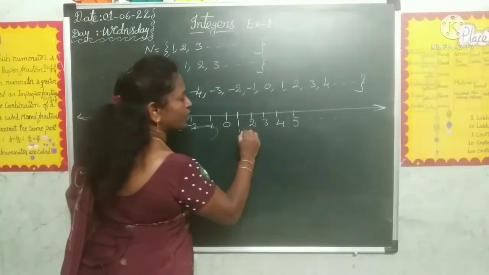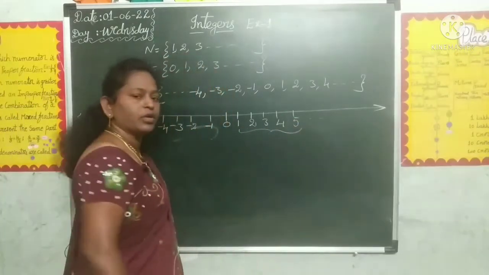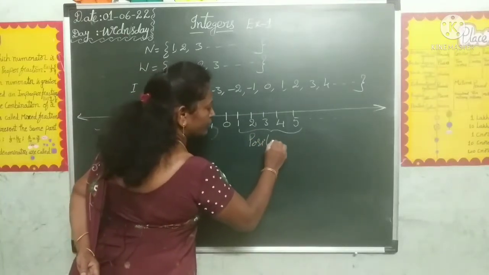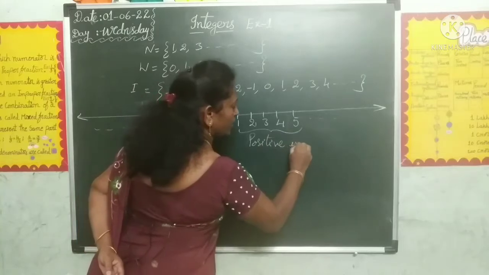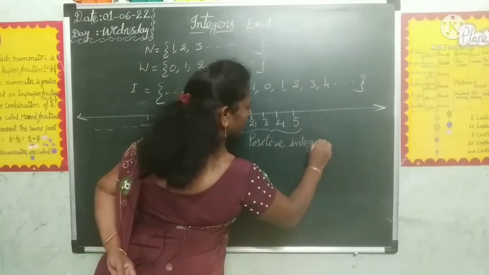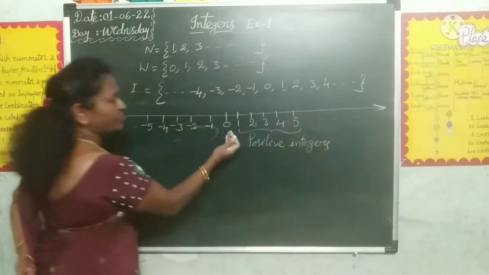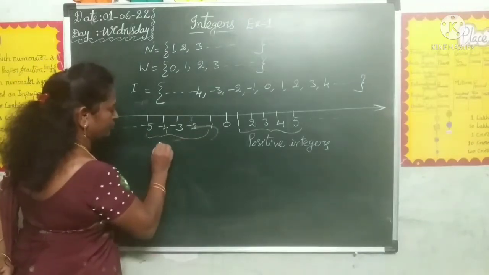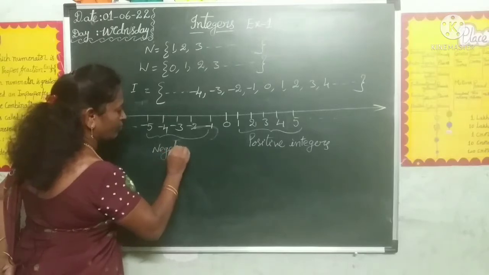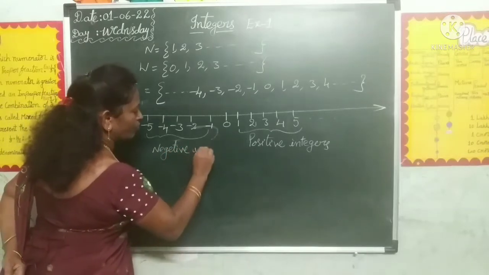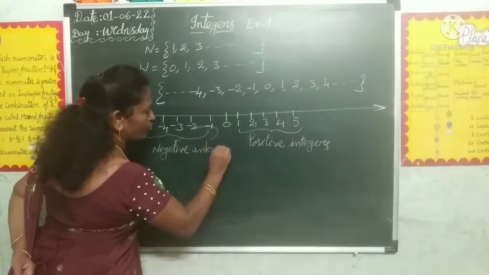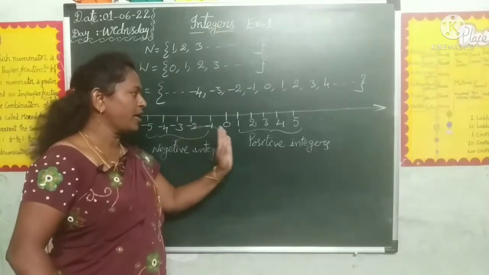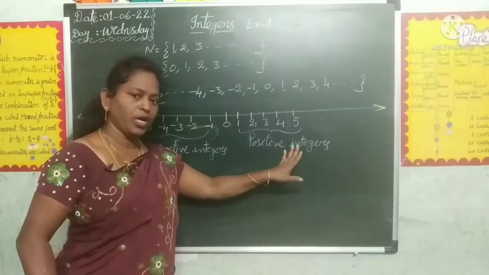Okay, and here observe this number line. Right side of the zero are positive integers. Left side of the zero are negative integers.